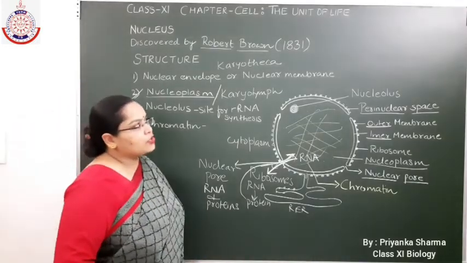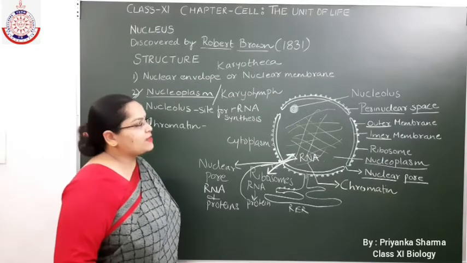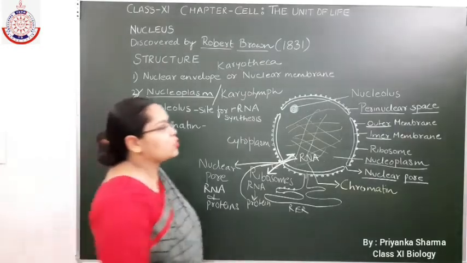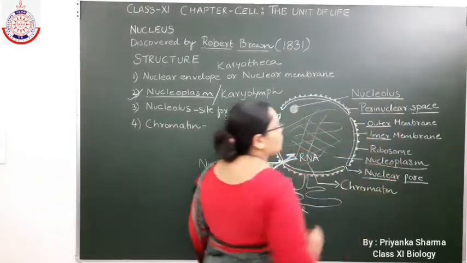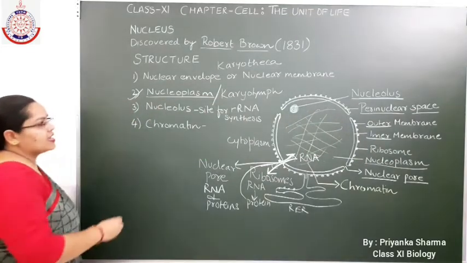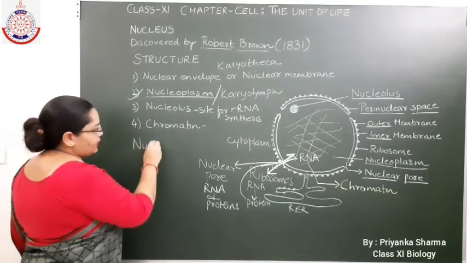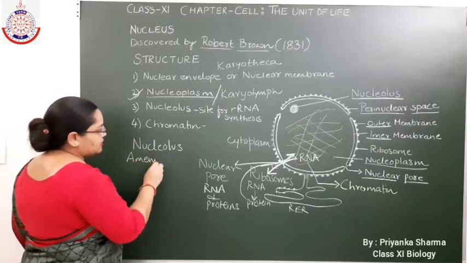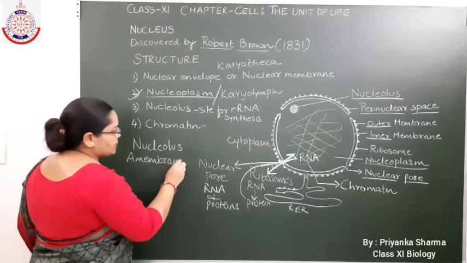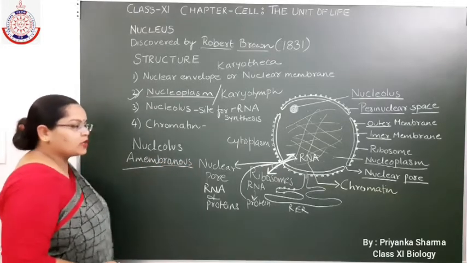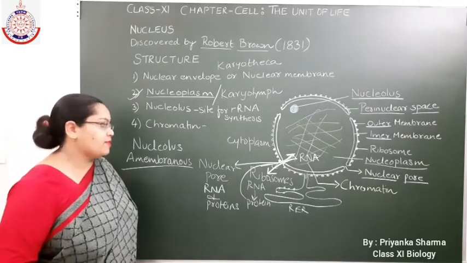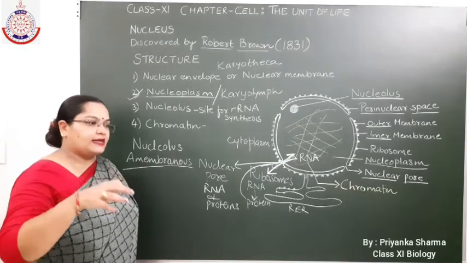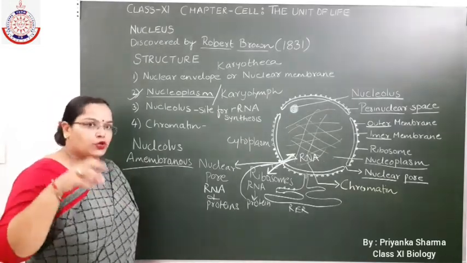In the diagram, you can see a round structure is present in the nucleus. This round structure present in the nucleus is known as the nucleolus. What is it known as? It is known as the nucleolus. Nucleolus is an amembranous structure. Amembranous means this nucleolus is not surrounded by any membrane. So, it is an amembranous structure. Its content lies freely in the nucleoplasm.